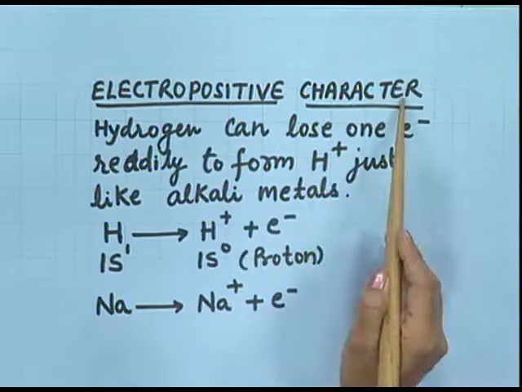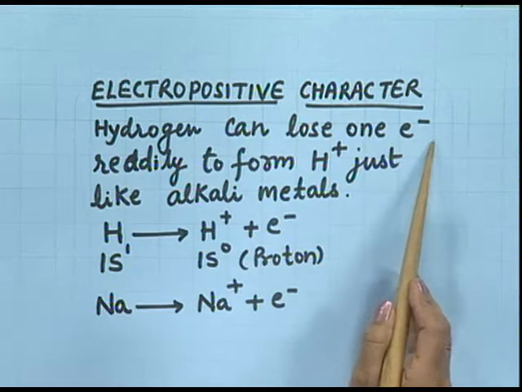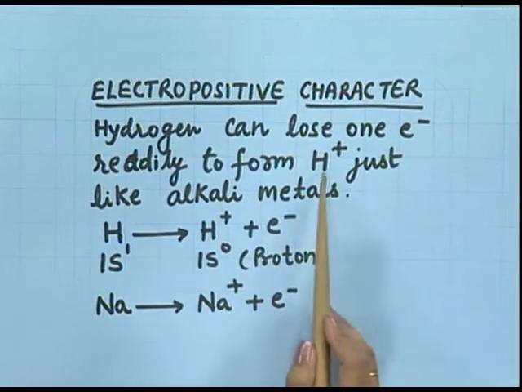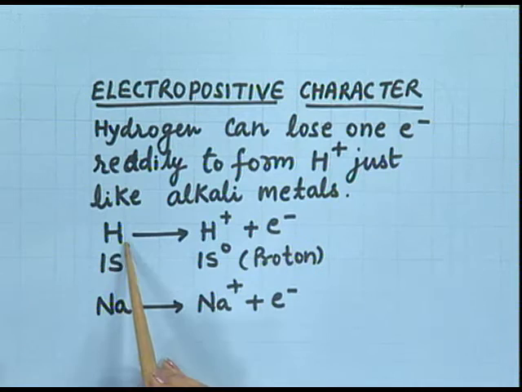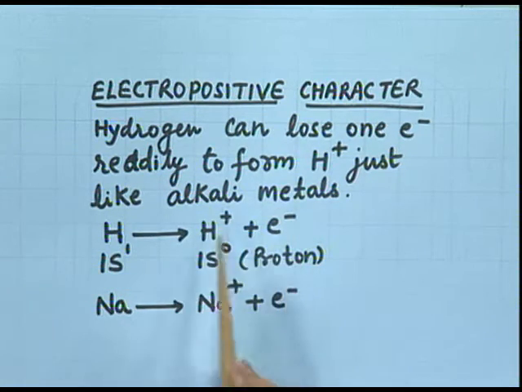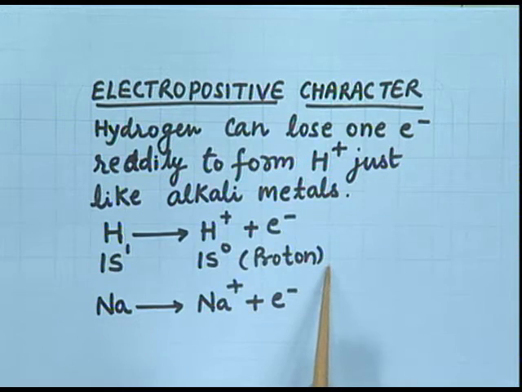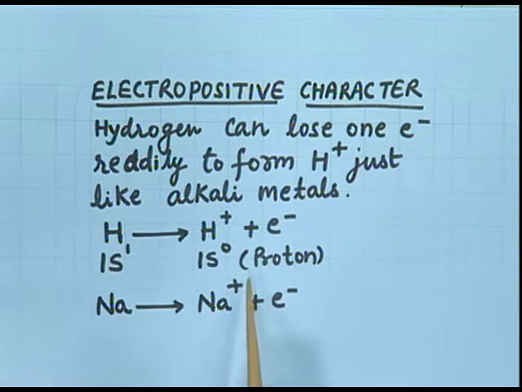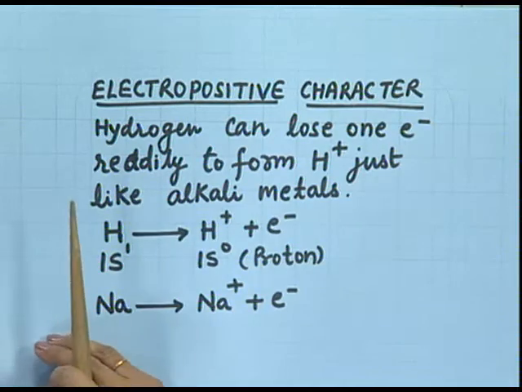Electropositive character. Just like alkali metals, hydrogen can also lose 1 electron readily to form hydrogen ion. Let's see the equation. Hydrogen losing 1 electron and hydrogen ion is formed, which is now a proton. Sodium easily losing its electron, the valence electron, and is converted into sodium ion. Again, these two, that is hydrogen and alkali metals, are resembling each other.